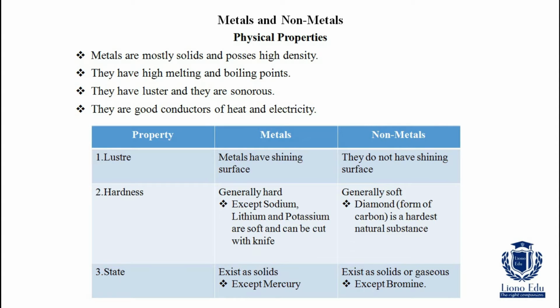We know that diamond is a form of carbon and it's a natural substance. It's the hardest natural substance. State. Metals exist as solid, but the exceptional case is mercury. Mercury is a liquid at room temperature. Non-metals exist as solid or gaseous, but bromine is an exception.